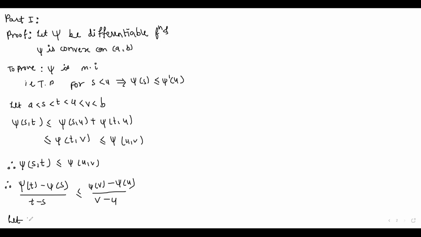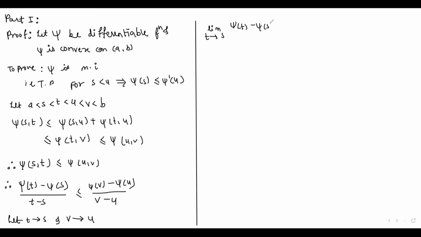So let t tend to s and v tend to u. So therefore we get limit t tends to s of (psi of t minus psi of s) upon (t minus s) less than or equal to limit v tends to u of (psi of v minus psi of u) upon (v minus u).